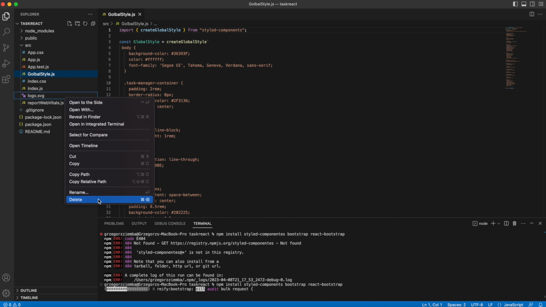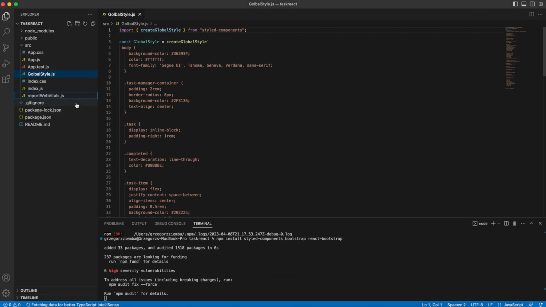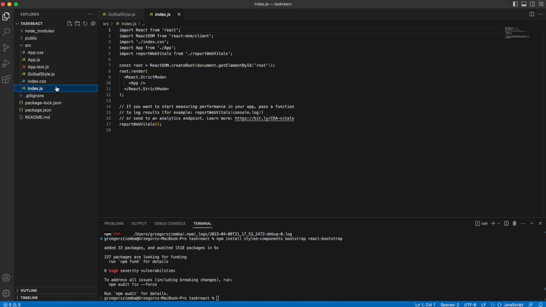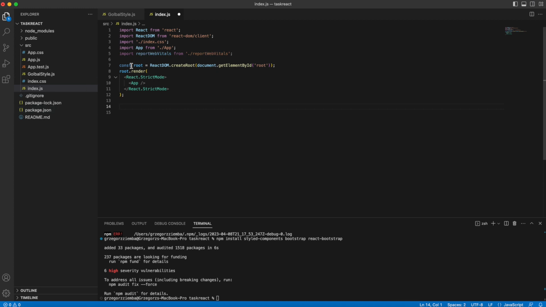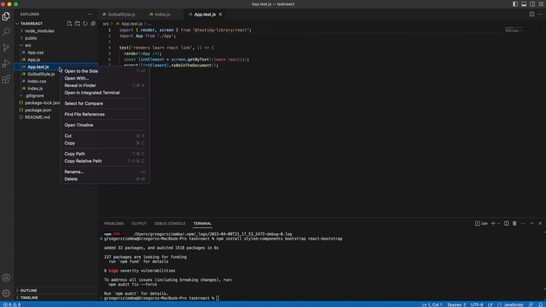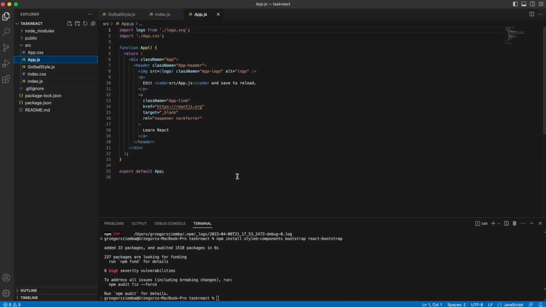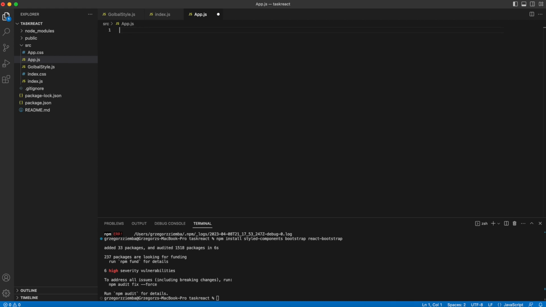We can delete the logo, reportWebVitals, and inside index.js we can delete that and also that line. Okay, we can also delete that test, we don't need it, and go to our App.js, and inside that file we can delete everything.